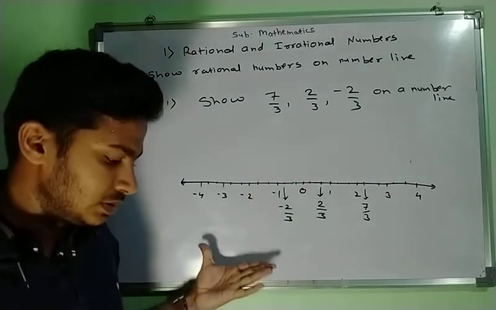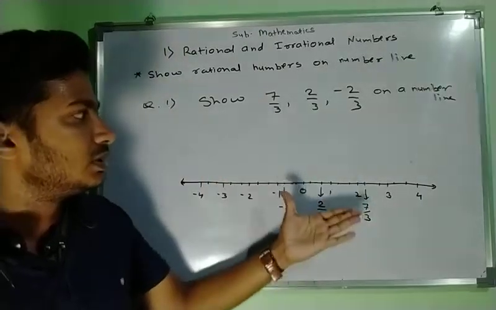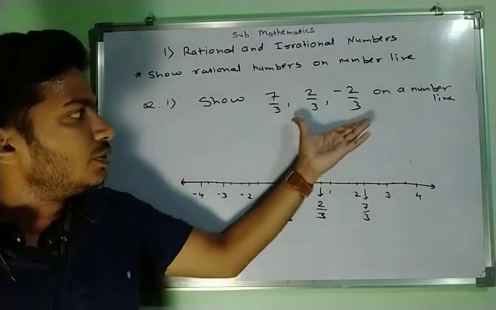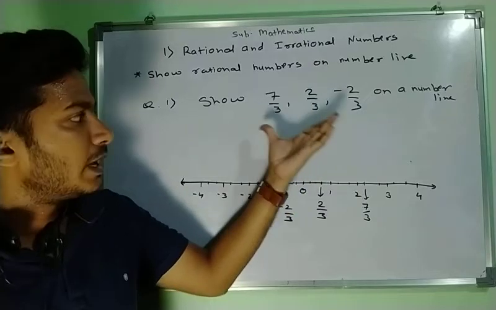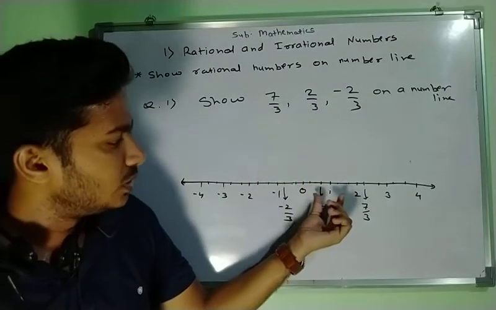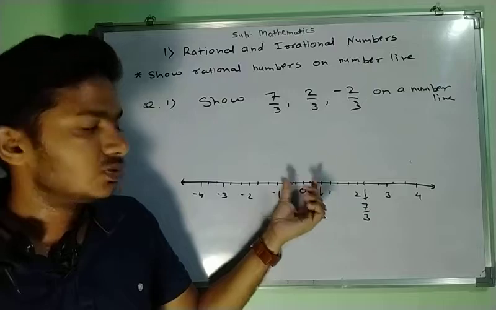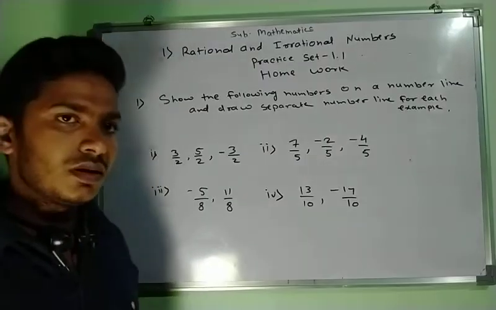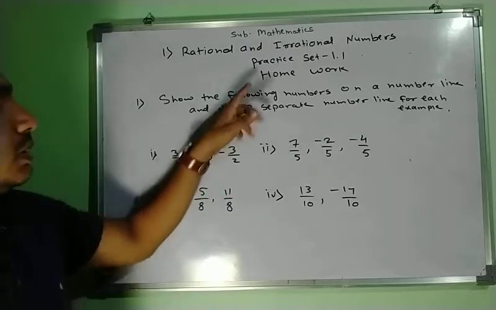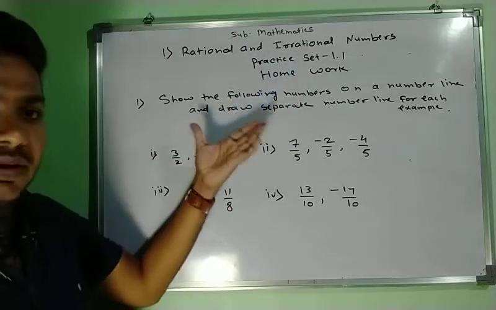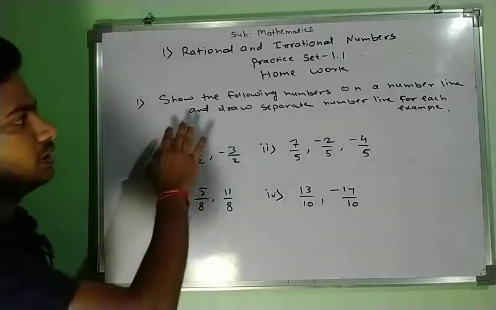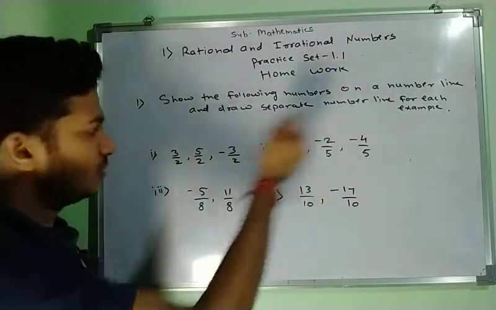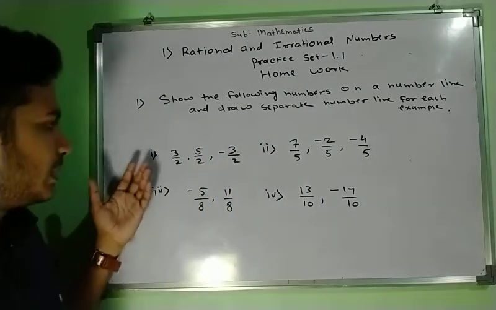This is a number line, and this is how we have to represent rational numbers on the number line. Whichever the denominator is, according to that denominator we have to divide the unit distance into that many equal parts. Okay, so look at the board. This is practice 1.1. I have written homework for you. The question is, show the following numbers on the number line and draw a separate number line for each of the examples. That means for the first one you have to draw a separate number line.